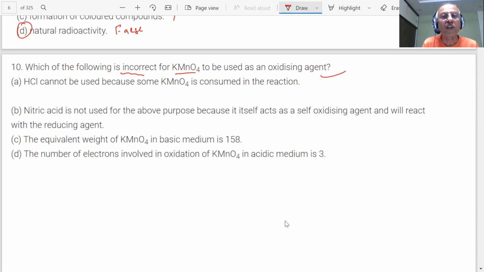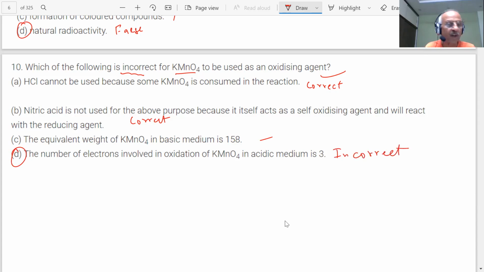HCl cannot be used. That is correct. He is saying what is incorrect. Nitric acid is not used is also correct, students. The equivalent weight is correct. Then what is wrong, students? The number of electrons involved in acidic medium is 3. That is wrong. It is incorrect, students.